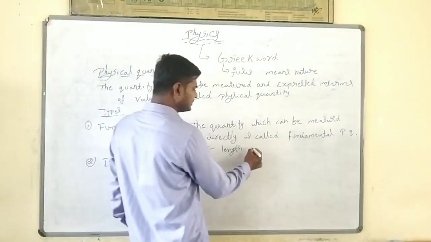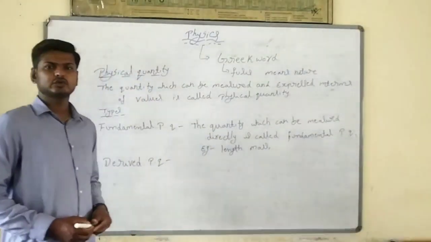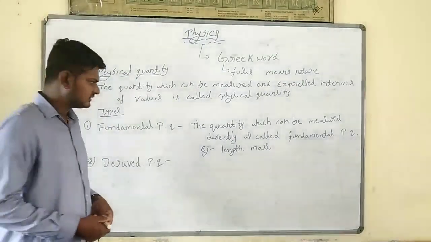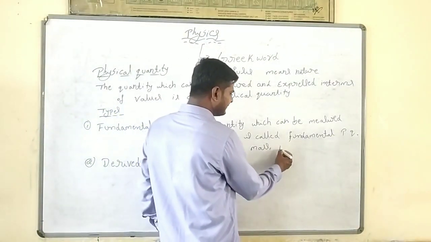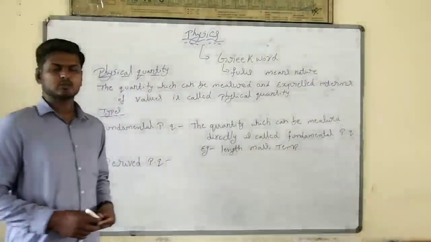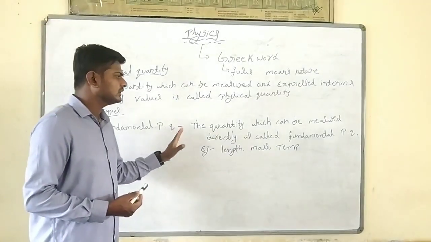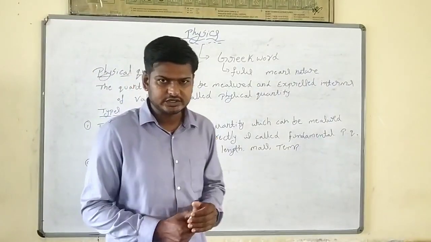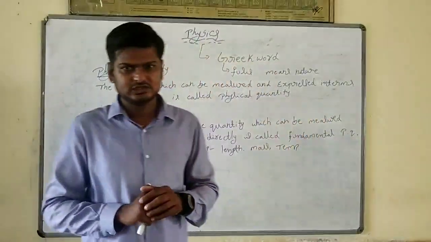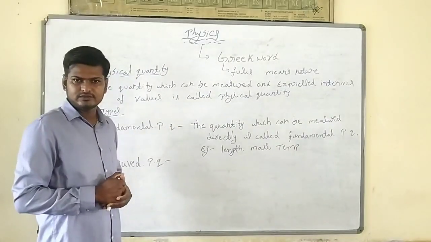Same way, we have to measure the mass. We are going to use the weighing scale and measure the mass directly. Same way, we have to measure the temperature. We are going to use the thermometer and measure the temperature also directly. These we are going to call fundamental physical quantity, meaning any quantity which can be measured directly.